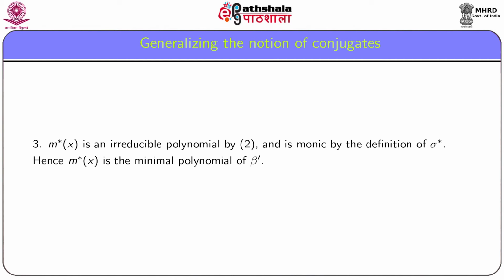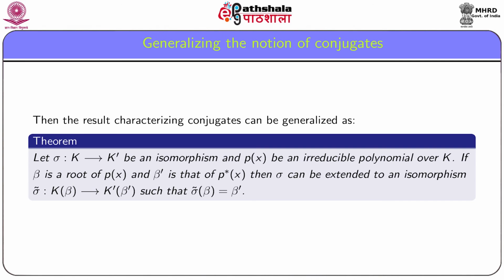Thus, m star (x) becomes a monic and irreducible polynomial over K dash, of which beta dash is a root. Hence, m star (x) becomes the minimal polynomial of beta dash. Using these elementary deductions, in the following result we generalize the notion of conjugates.